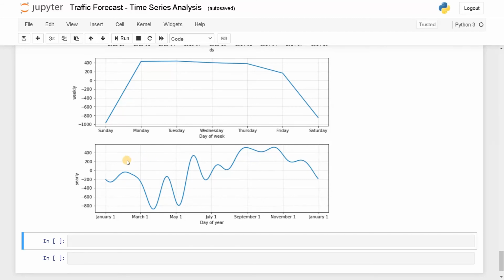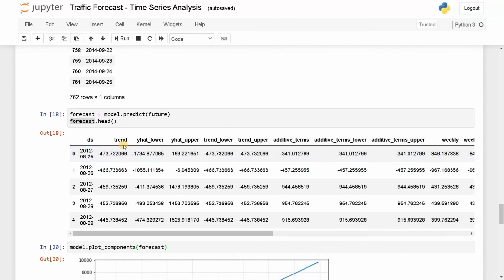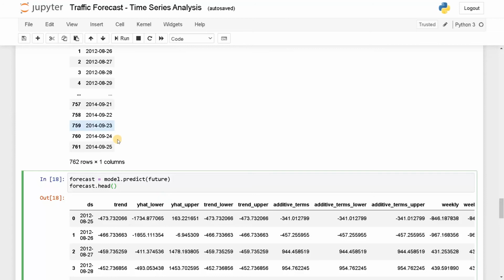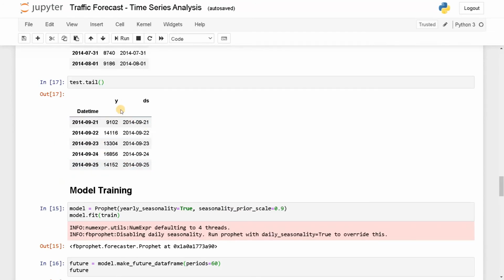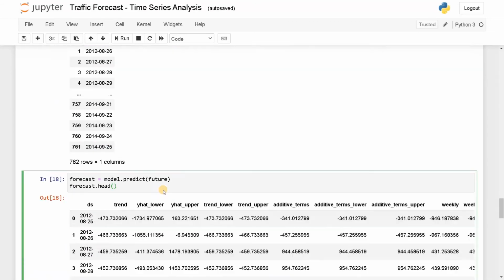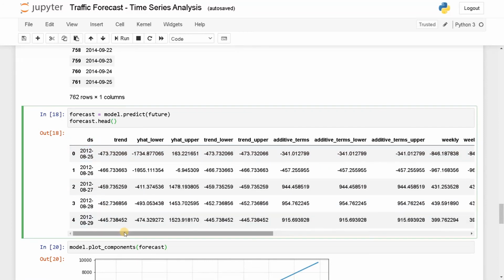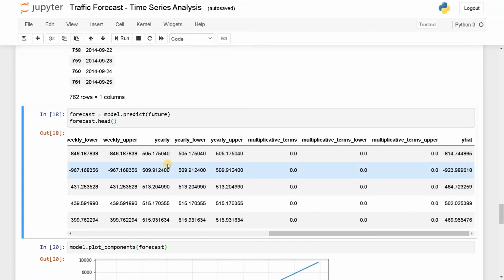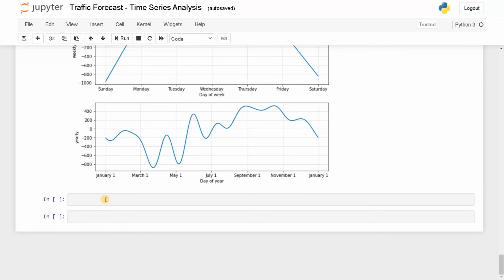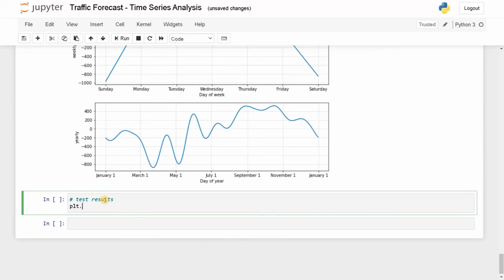Okay, finally, we have got all the results. Let's test it with the test data. So we have the test data ds and y. Here also we have ds and y hat. Based on this, we will plot the data, test results. Now plot dot figure, fig size equals, let's say 10 comma 7.